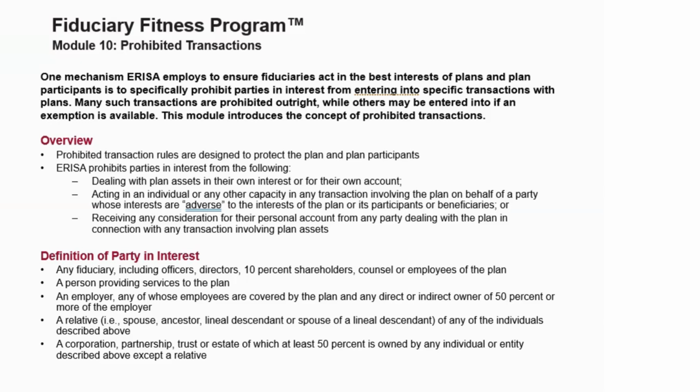ERISA definition of plan or party in interest. Basically, it's anyone who may benefit from the plan, but more specifically, any fiduciary, counsel, or employee of the plan; a person providing services to the plan; an employer, any of whose employees are covered by the plan; any direct or indirect owner of 50% or more of the employer; and a relative, or a corporation, partnership, trust, or estate of which 50% is owned by any of the individuals or entities described above.